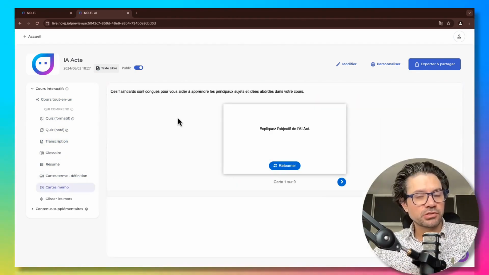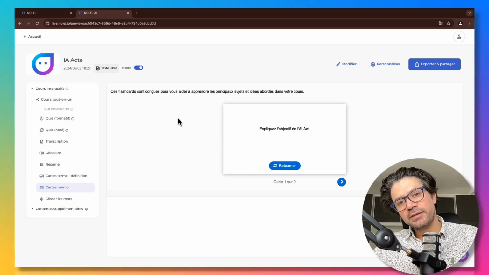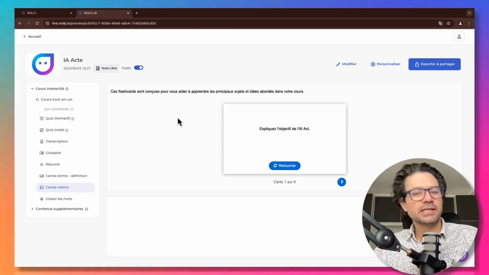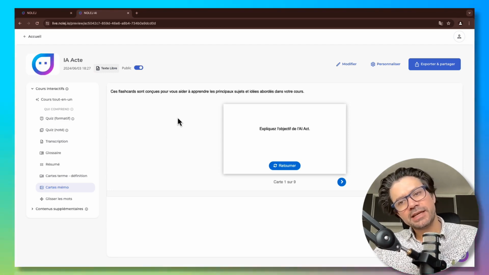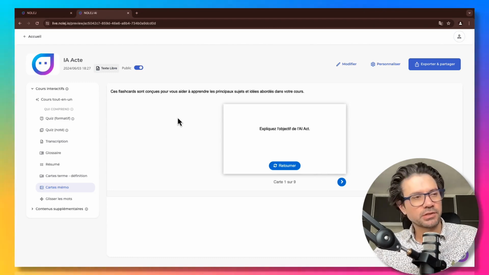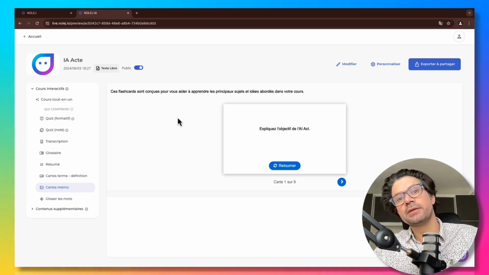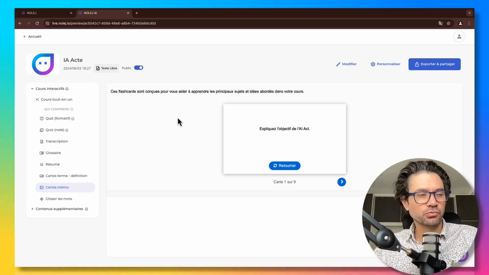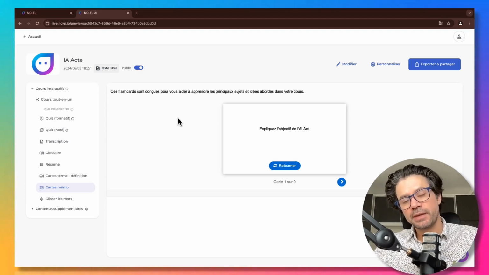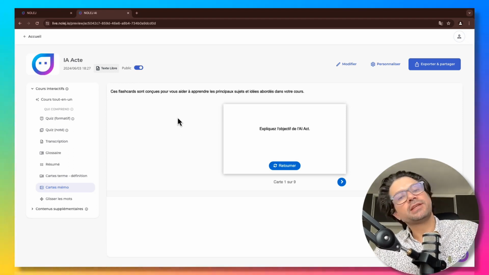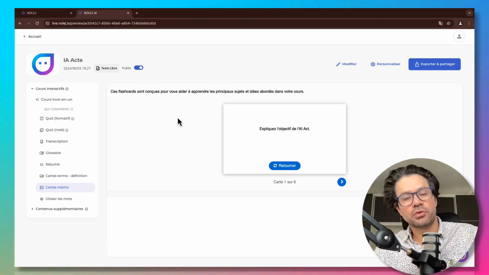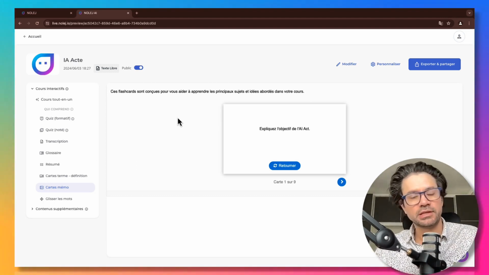So here is the question of modifying the modules directly from Nolej. It is clear that this goes a little further than simply deleting or adding questions, as we are primarily working on the issue of concepts from the very beginning, which is truly fundamental since everything else in the module will stem from that. Therefore, I think it is really important to verify that these concepts are indeed the ones you want to see appear in the module, and then, if necessary, to modify the questions you wish to add or remove, even one by one.